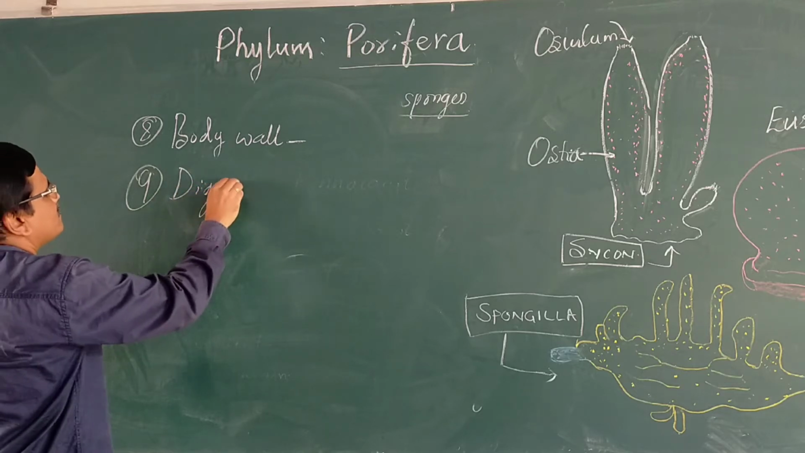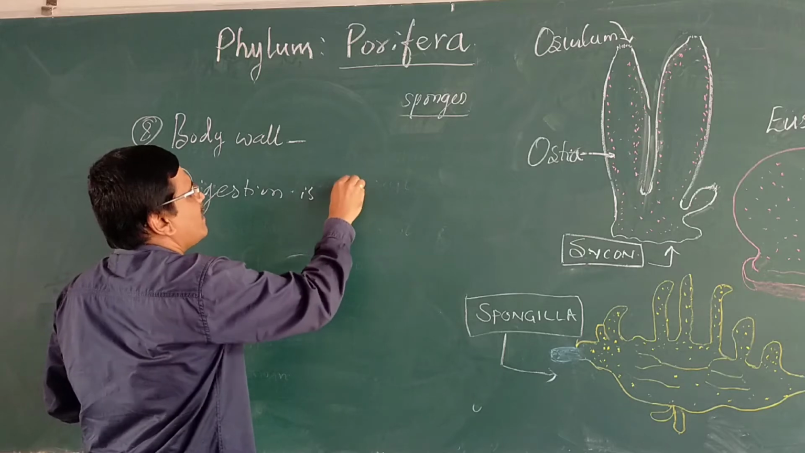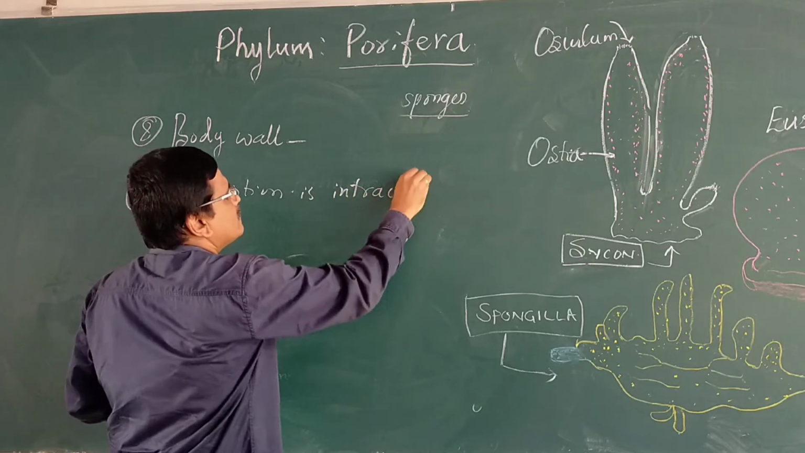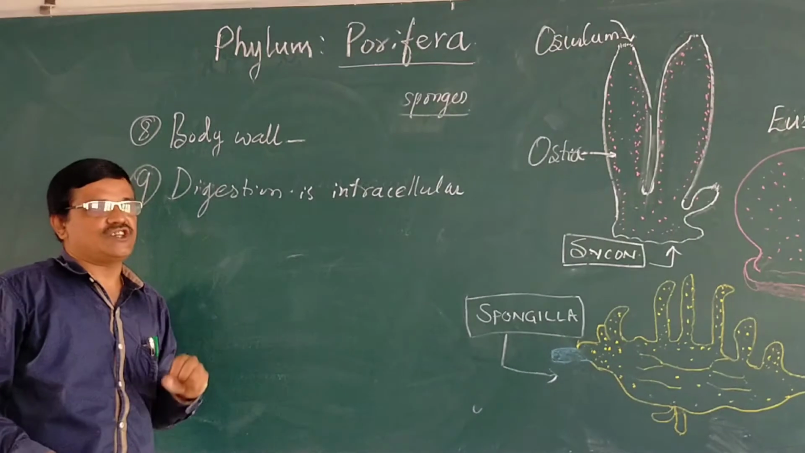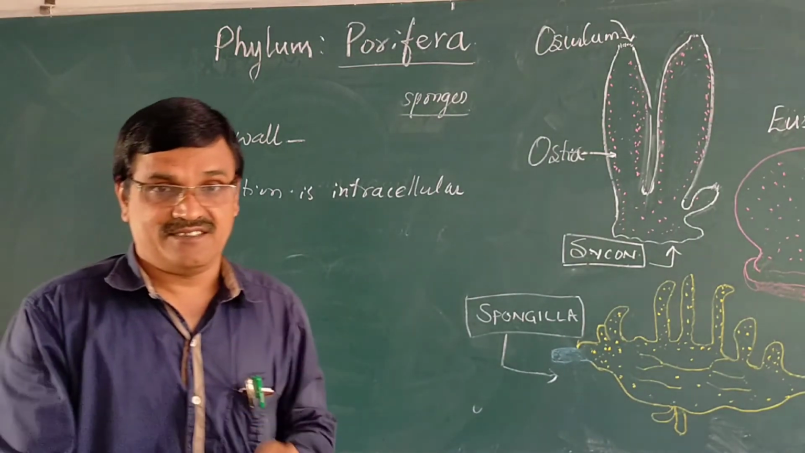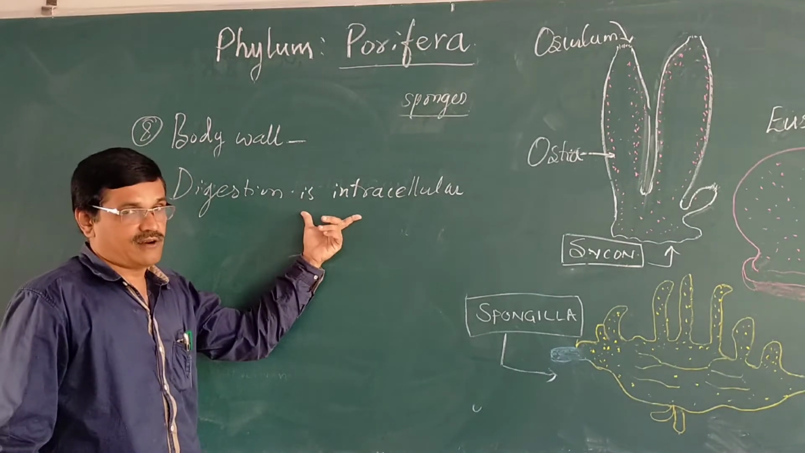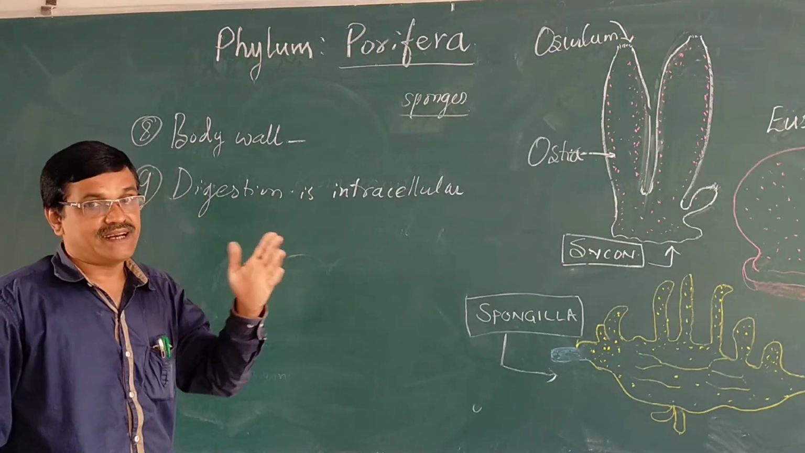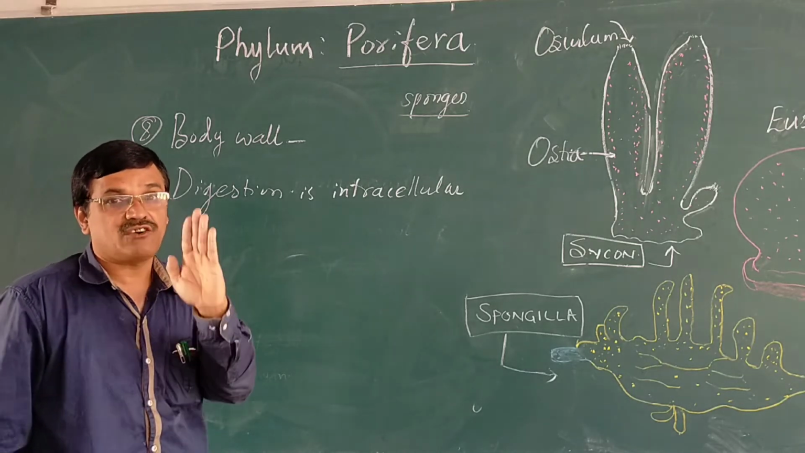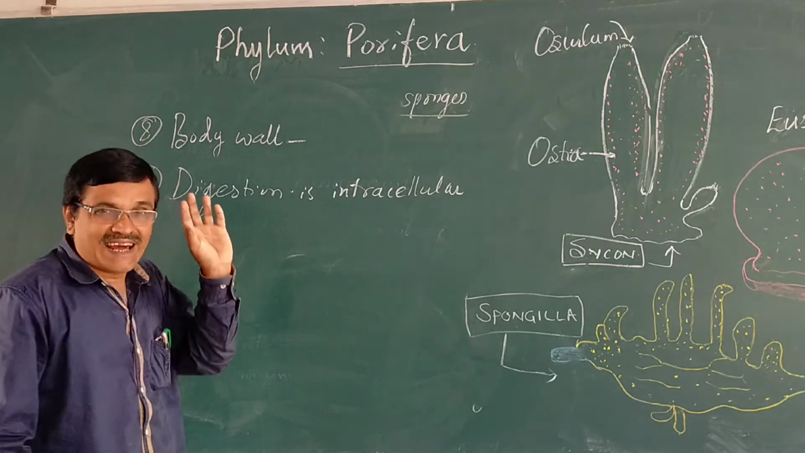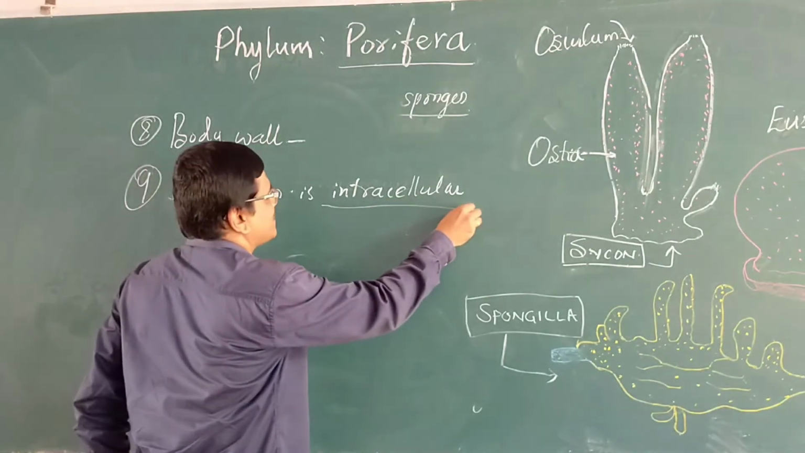Intracellular digestion. Digestion is intracellular. The process of digestion occurs within the cells, inside the cells. Hence, the digestion is intracellular because there is no separate digestive system. There is no separate system for the digestion of food materials. The digestion of food material occurs within the cells, hence it is